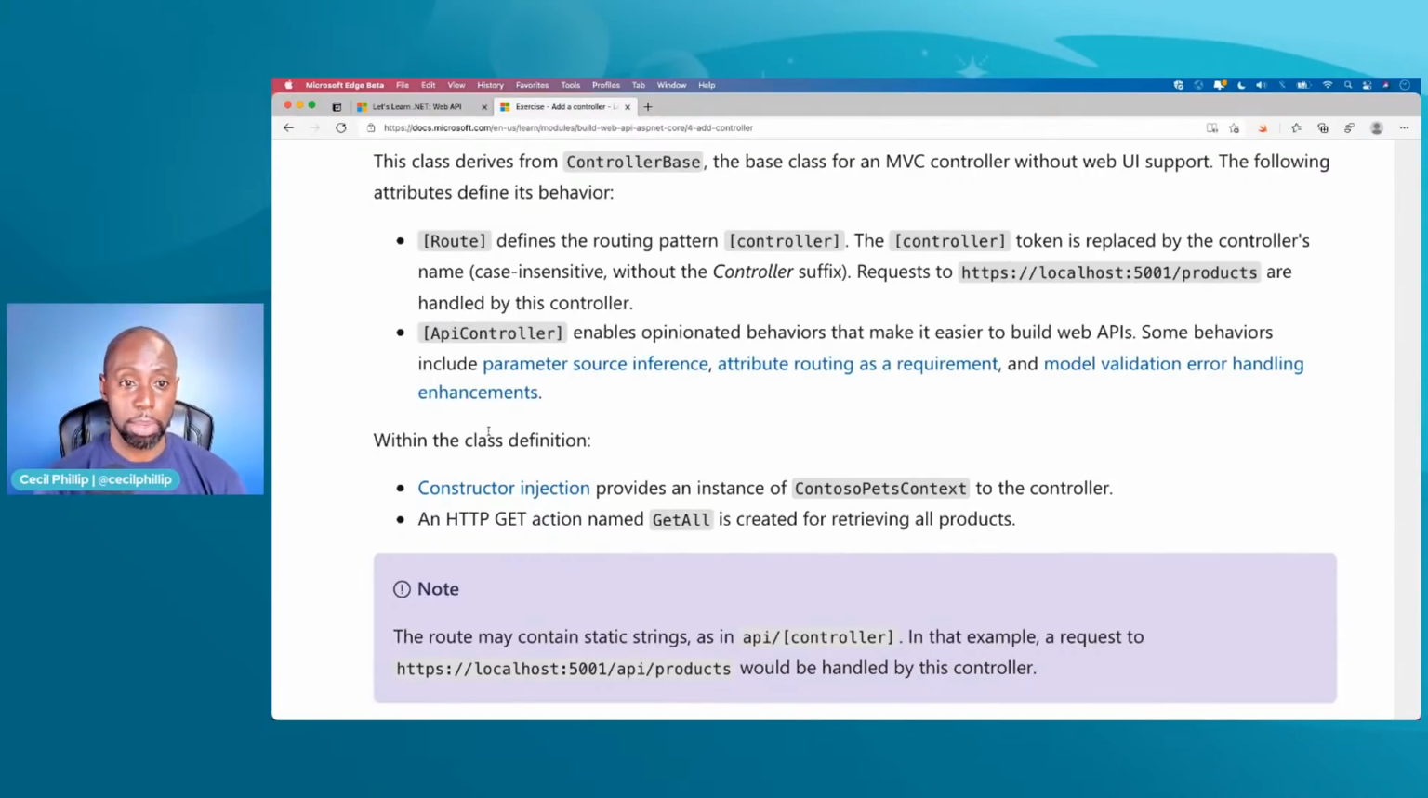But they both have get methods. So how do I know which get method you are actually going to invoke? And this is where routing kind of comes into play, right? Routing allows us to take that shape of that URL and send it to a particular controller that's going to be responsible for managing it.